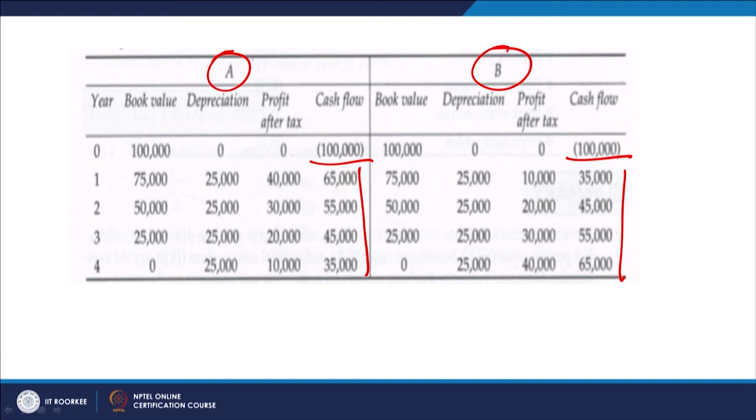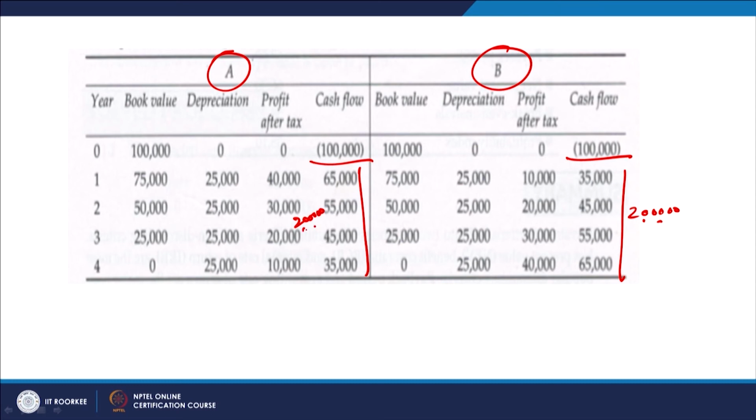And then we calculate the cash flows coming, the profit after tax, and then the cash flows coming. If you take that into account, the total amount becomes again 2 lakhs in both the cases. This is 2 lakhs and this is also 2 lakhs.